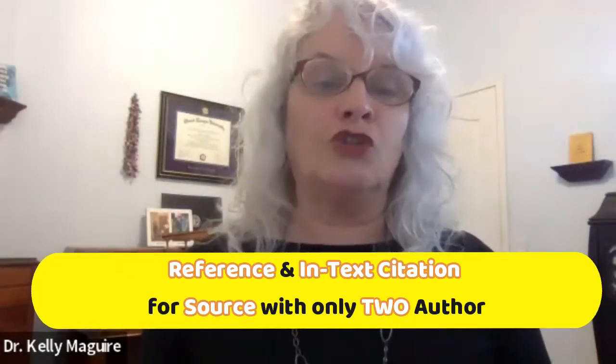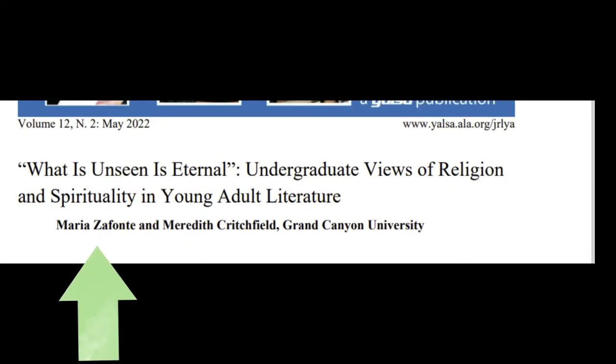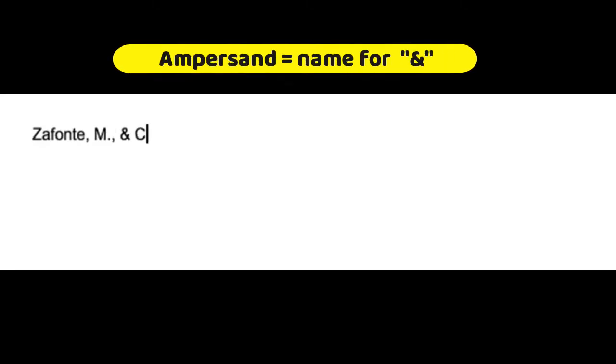Now let's try a journal article that has two authors. The first author listed on the article will be first. So in this case, Cite, comma, first initial, period, comma, ampersand, second author's last name, Critchfield, comma, M, period, and then we'll close with the year of publication in parentheses, followed by a period. Now, Dr. Maguire will discuss how to do the title of the article, which is a little different.